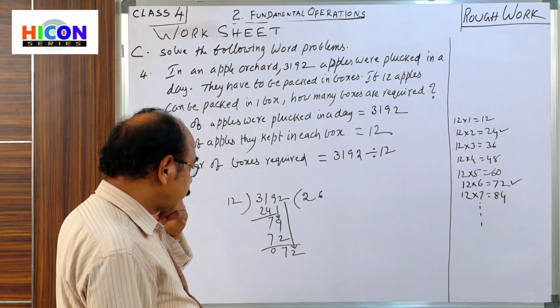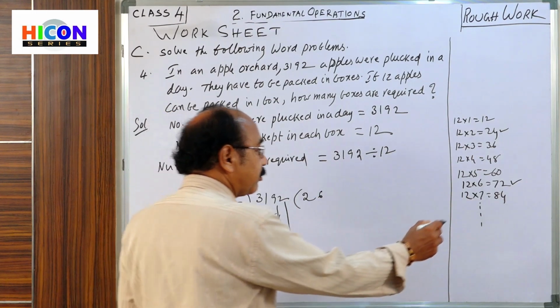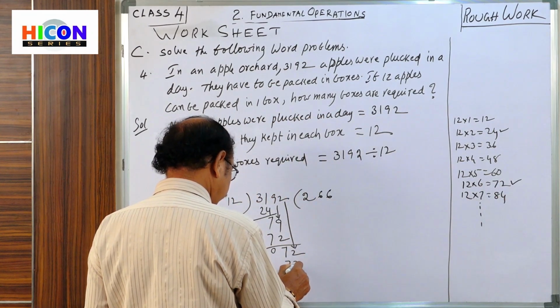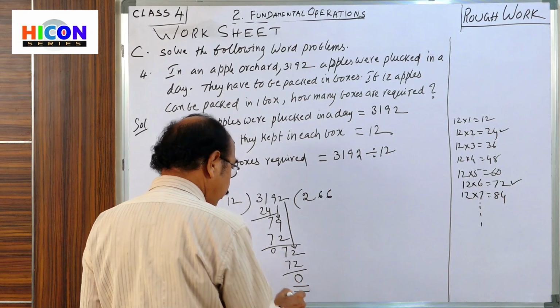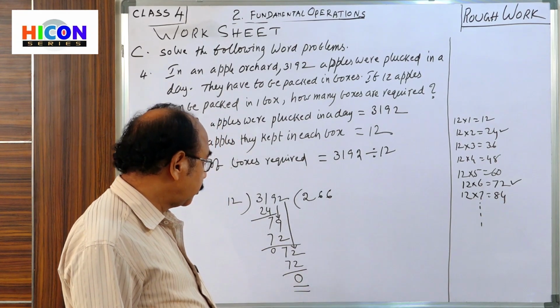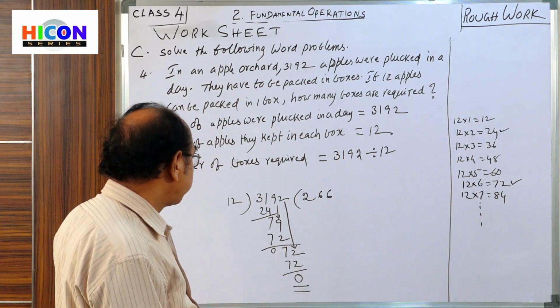Okay, children, how many times now? 12 sixes are 72. Subtract, the remainder is 0. That means the division is exact.